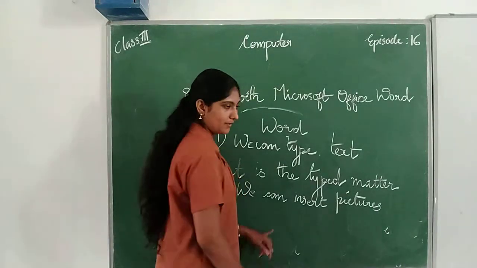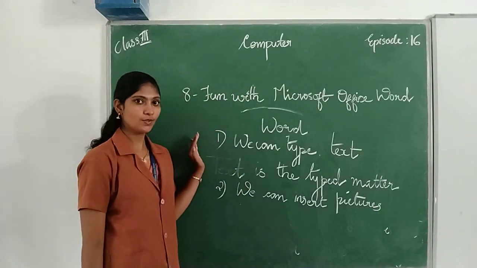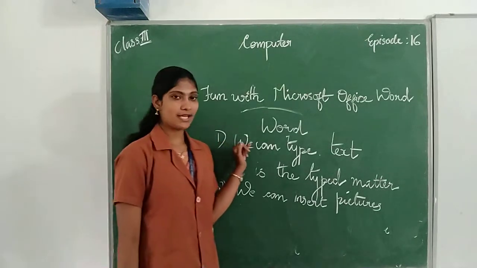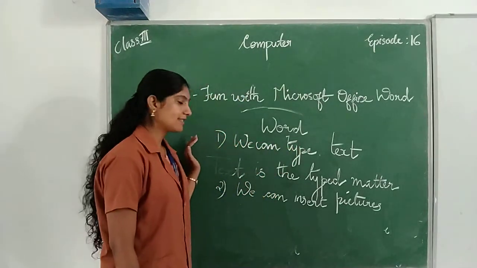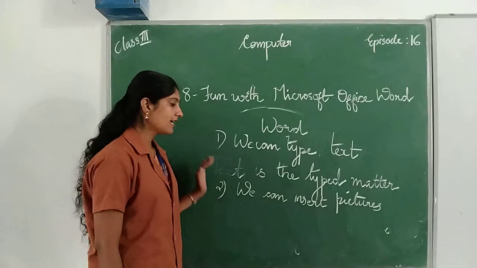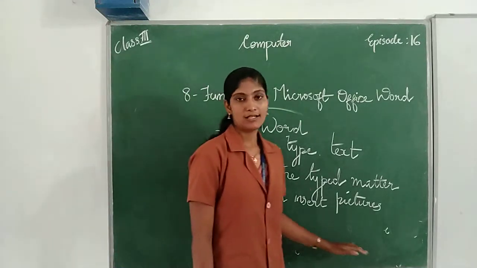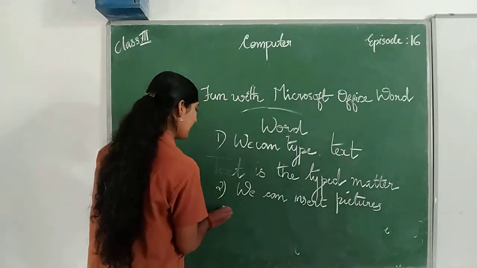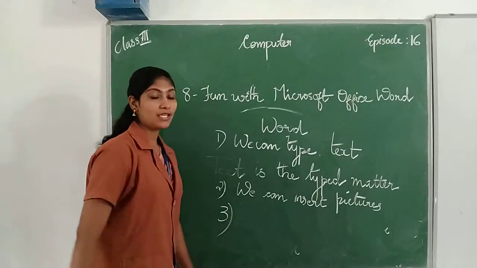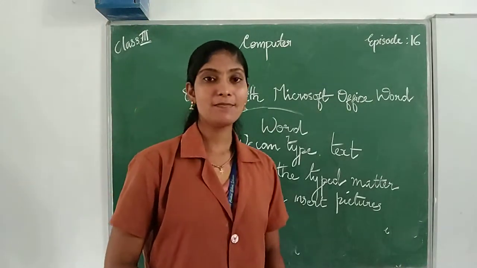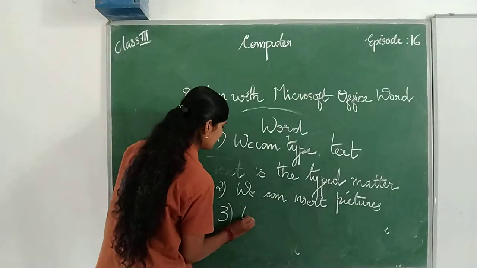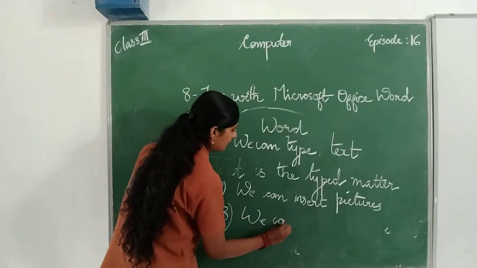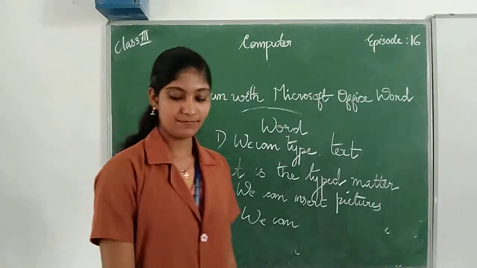So look here, what are the main uses of Word? First one, we can type text. That means text is the typed matter. Second one, we can insert pictures. Then any other uses? Yes, we can insert tables.